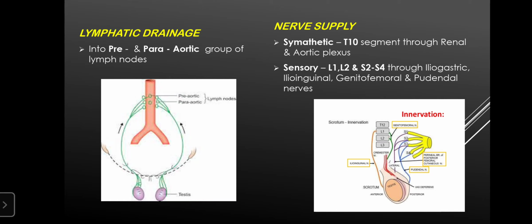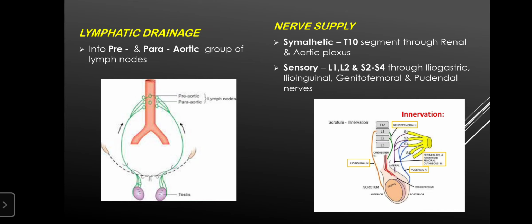We will see this in the development, but just get that the testis actually begins to develop in the abdomen only, and it tends to descend down before birth, and that's why all the structures related to the testis are coming from or going to the abdomen. Okay, we'll clear that during the development of the testis.